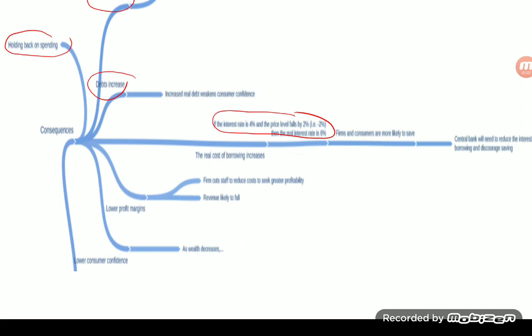Finally, and I know this sounds very repetitive, there is the lower consumer confidence. Clearly, there's going to be a negative wealth effect. That negative wealth effect means that as assets decrease in price, the consumer is going to feel less confident, as will firms, and therefore consumption will decrease further.